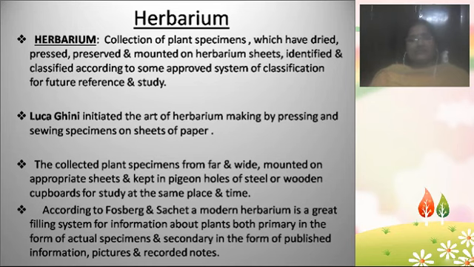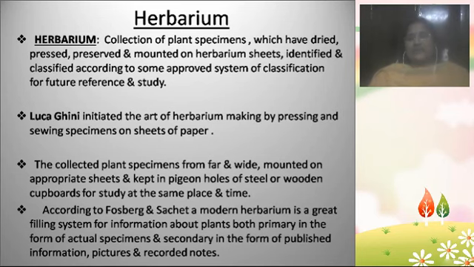And also for classification, according to the approved system of classification, for future reference and study. So we need to prepare a herbarium for future reference and future studies, to identify a particular plant and its classification, to which family, which order, which class it belongs.